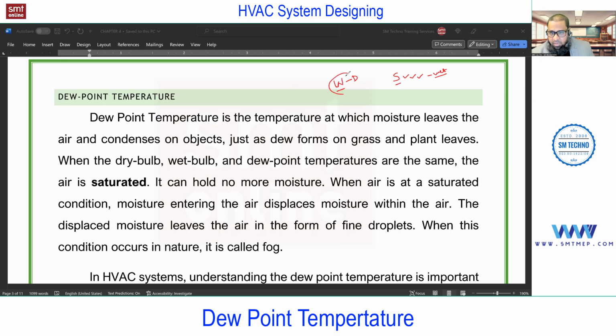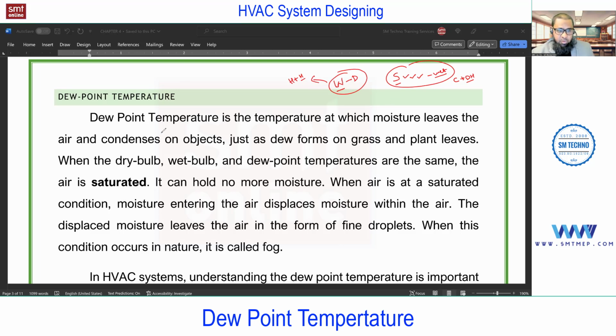Because winters are dry, we require heating and humidification. We'll discuss this point in chapter 7. Don't worry, I'm just giving the preview. And in summer, we require cooling and dehumidification. Humidification means increasing the moisture. Dehumidification means extracting the moisture. So remember this process; we'll use it at the time of load calculation.